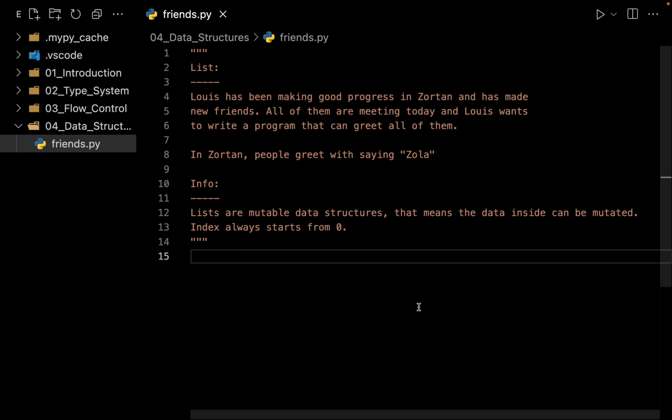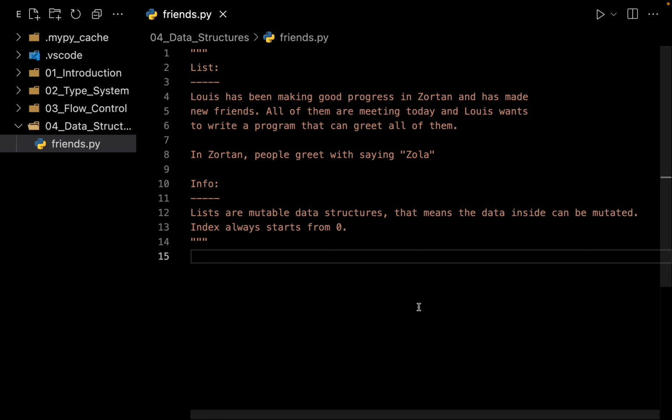Now, since Lewis has migrated to Zorin, he has been making a lot of progress. And in Zorin, people greet each other by saying Zola. So Lewis wants to write a simple program where he can greet all of his friends by saying Zola followed by the name of the friend. You can do this by using multiple print statements, but that is not a very effective approach. What if you have hundreds or thousands of friends? Then you can imagine that using a print statement for each and every friend would get too tedious.